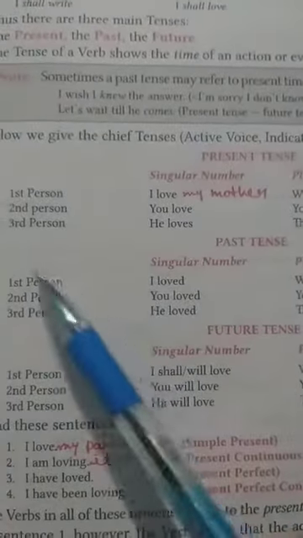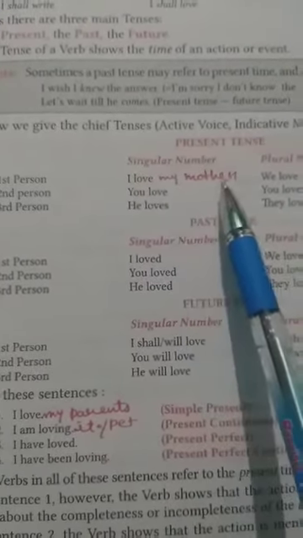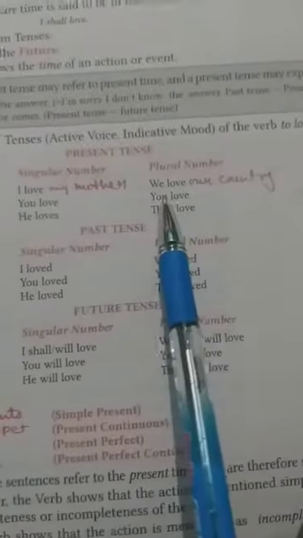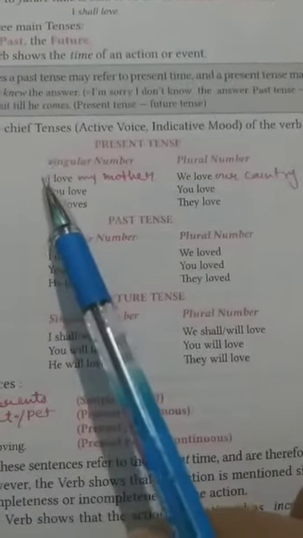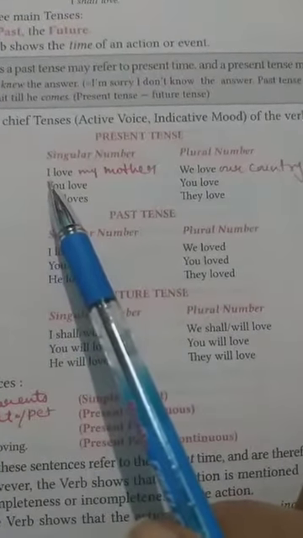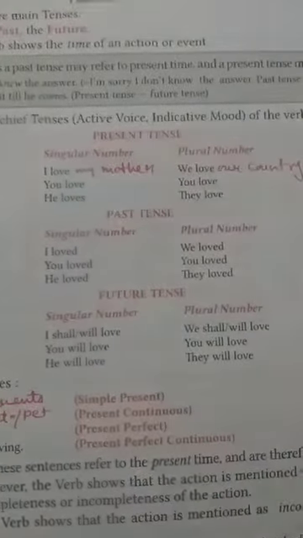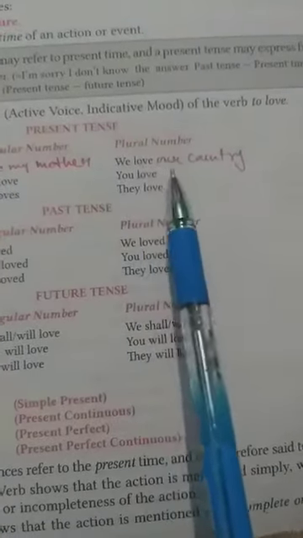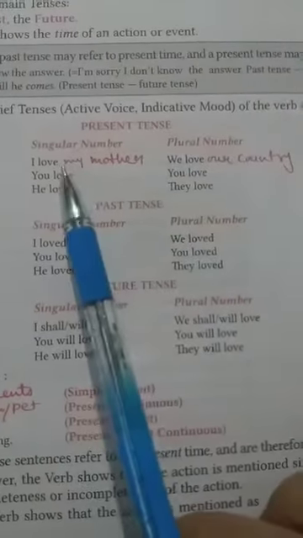So here with first person, as you see, we say I love. I have added here my mother. So I love my mother. Okay. In plural case also we use love. Here I is also a single person, but because it is first person, we do not use s or es with love. Here in plural number we say we love our country. As you see, in both the sentences we have not used s or es.